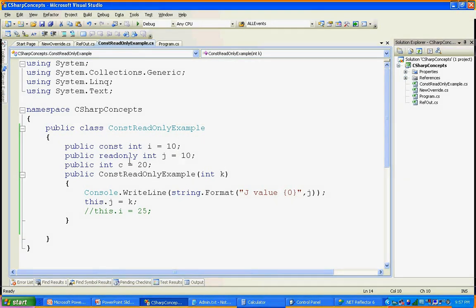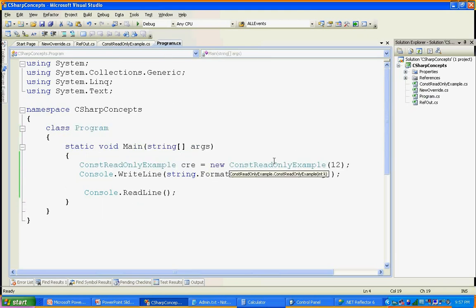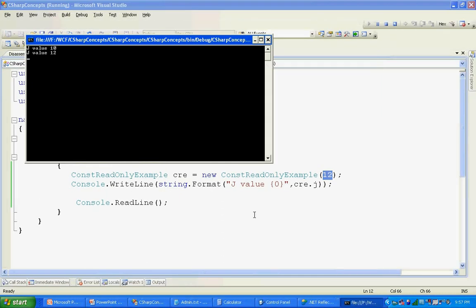For readonly, you see this integer j equal to 10 that I assigned here. I am just running a simple example. I created an instance of that class and passed 12 to the constructor. Earlier the j value is 10. The moment you pass 12, the j value is overwritten to 12 for the readonly variable. I am showing this. See that, 10 and 12.